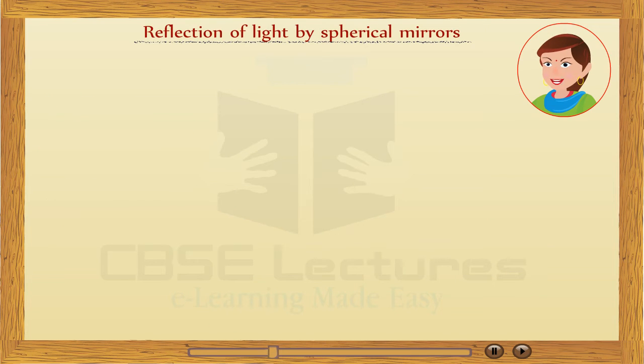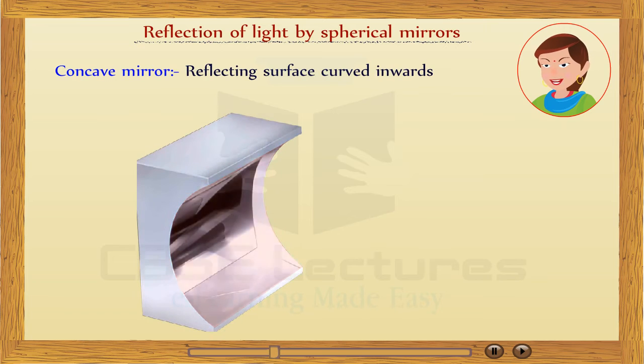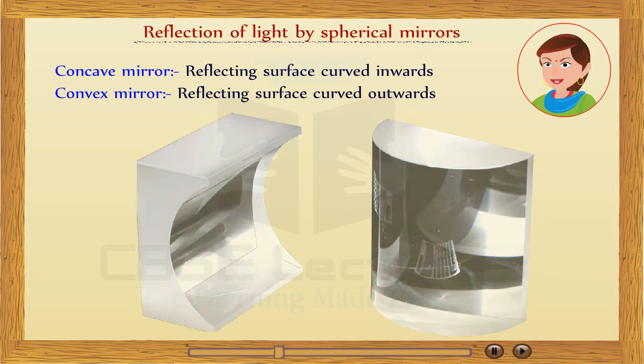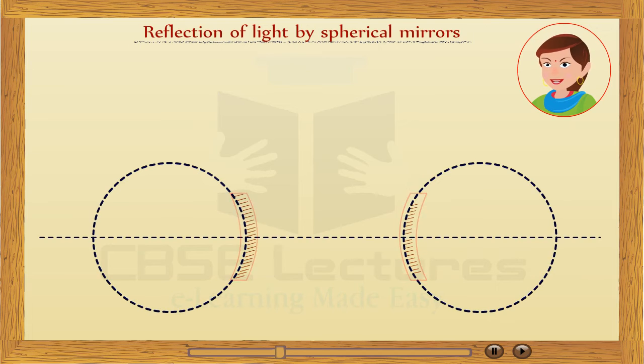Reflection of light by spherical mirrors. Concave mirror: reflecting surface curved inward. They are also called converging mirrors. Convex mirror: reflecting surface curved outward. It is also called a diverging mirror. There are various terms related to spherical mirrors to be known while studying the image formed by the spherical mirror.